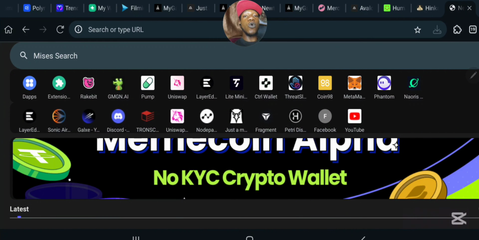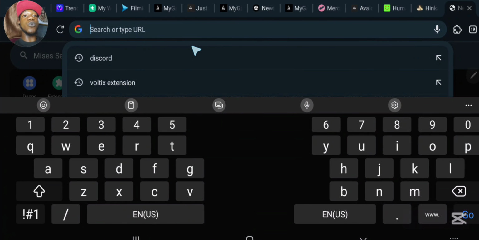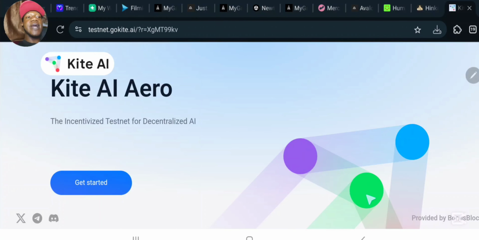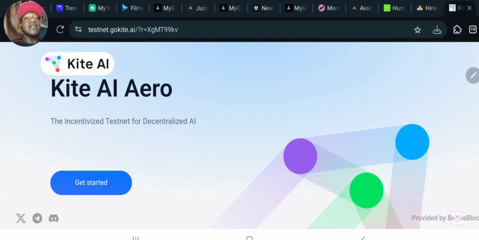The first thing you need to do is simply go below the video you're watching right now and copy the link to this airdrop from the video description box. You come over here to this search bar, then you go ahead and paste it right there. After pasting the link, you go ahead and search for the website. Now right now, guys, you can see this is where we are, and this is how their website actually looks.